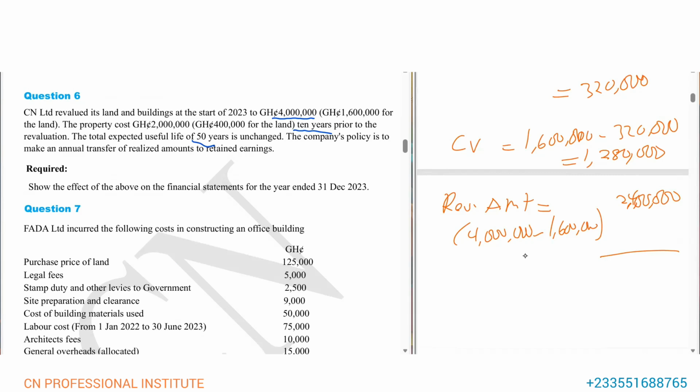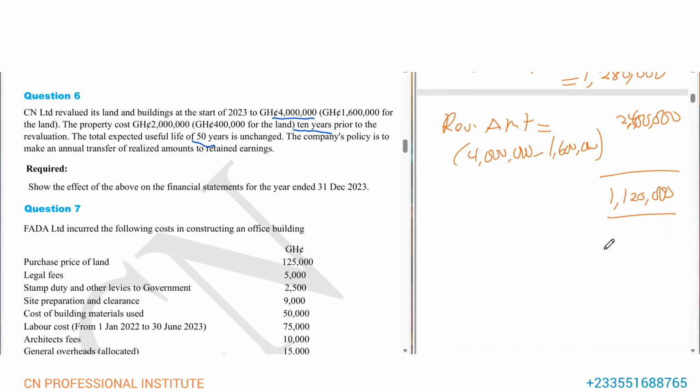So let's compare this again, because carrying value is 1,280,000. Revalued amount is 2,400,000. So we have a gain of 112,000. Okay, so this is the revaluation gain. Okay, now let's continue.